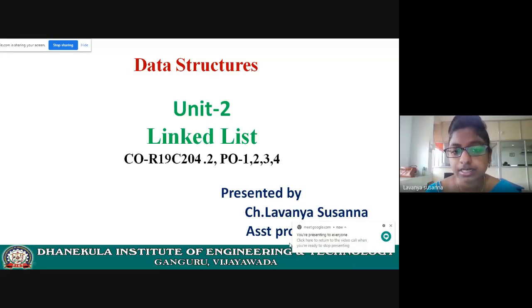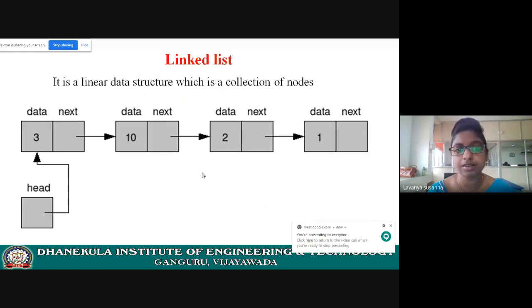Today I am going to discuss linked lists, an introduction to the linked list, and how these linked lists are represented in the memory. Let us see it. Unit 2. Already we have discussed in Unit 1, right? What is meant by linked list? See here, definition of linked list.